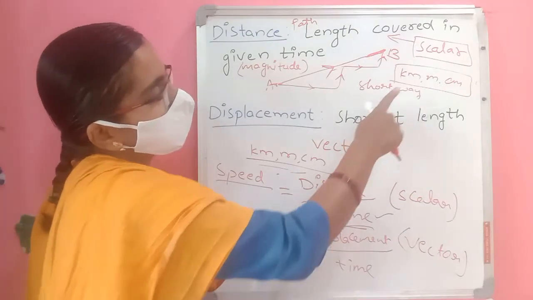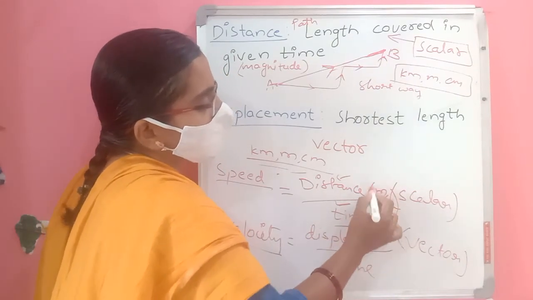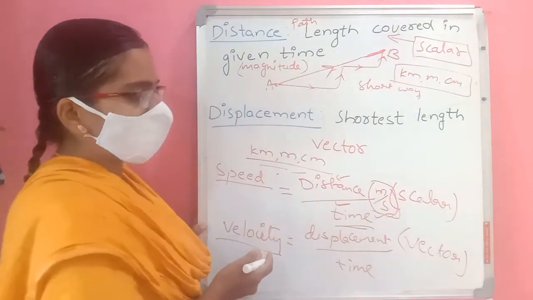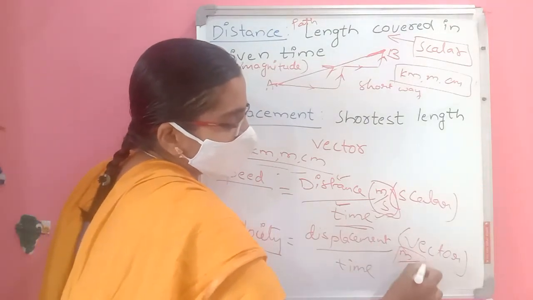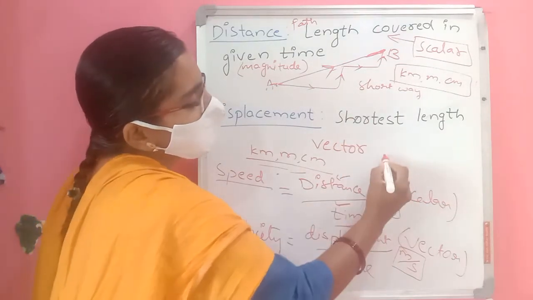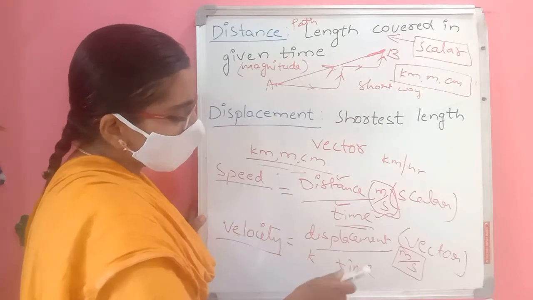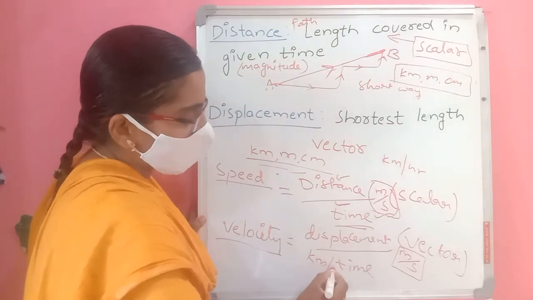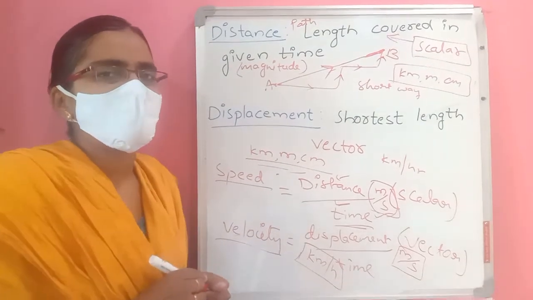Now the units of speed. Distance we can take in meters, time in seconds, so meter per second. Velocity is also the same: displacement in meters, time in seconds, meter per second. Otherwise, if you take kilometer, then kilometer per hour. Velocity is the same, kilometer per hour. So these are the units for speed and velocity.